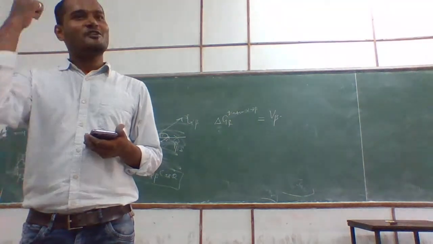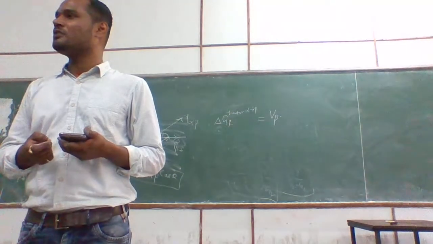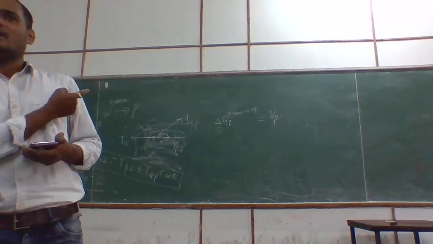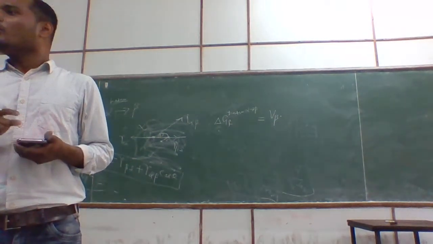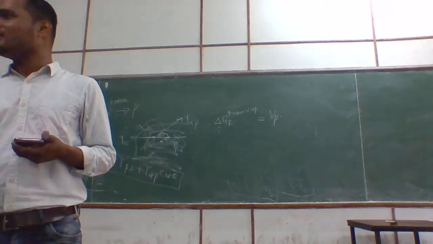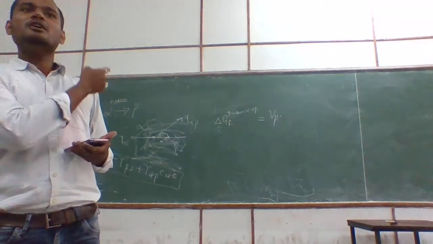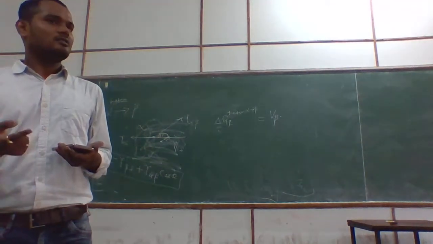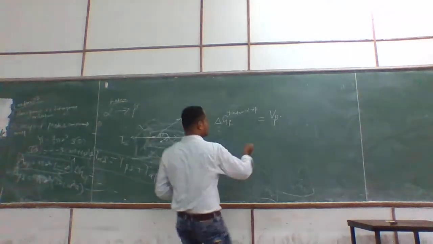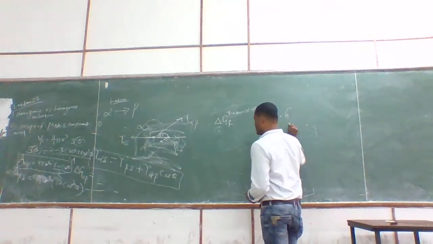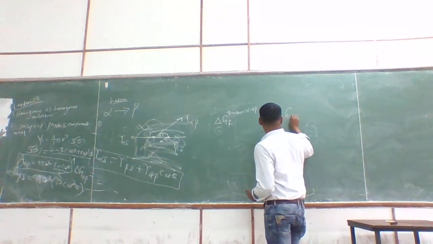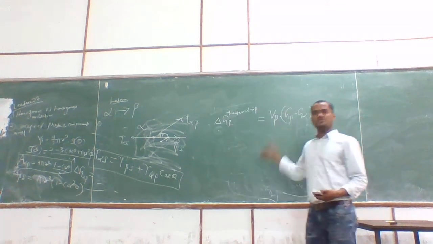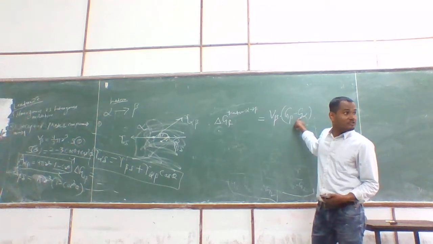Delta G for homogeneous nucleation is how much? 4 by 3 pi r cubed, G S minus G L. So instead of G S minus G L, what should I write? Final product minus reactants, free energy of product. So it will be G beta minus G alpha. Obviously. Yes or no? Right? So you can write G beta minus. Then volume free energy is done, and this is always negative.